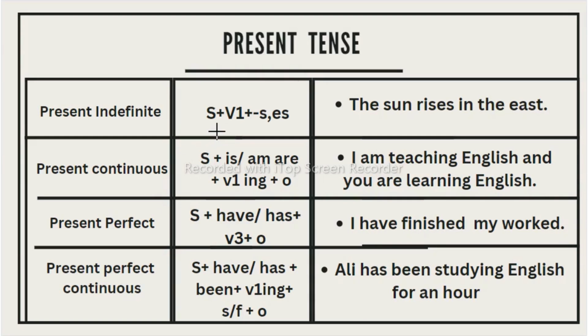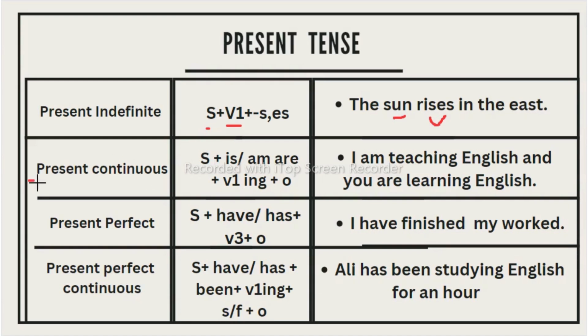Now you can see here the structure of this present indefinite: subject plus V1. If a singular subject is there, then definitely we need to add S or ES to it. This sun is a single subject, that's why we are adding S to this verb: the sun rises. Now there are many more things to learn in present indefinite, when we have to use it and why, all in detail. In some videos I will upload that also. Today we will discuss all 12 tenses in brief.